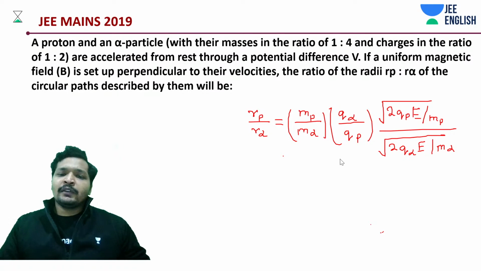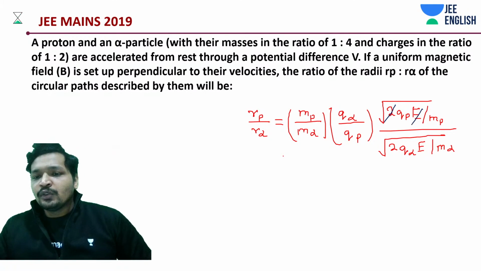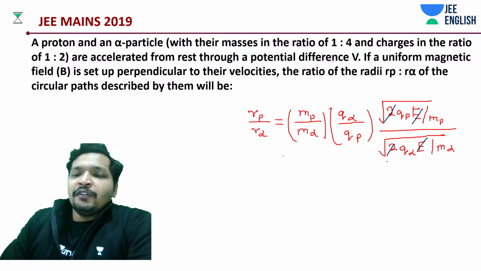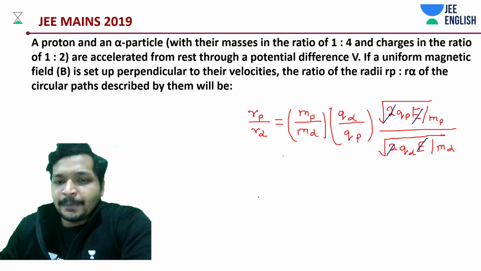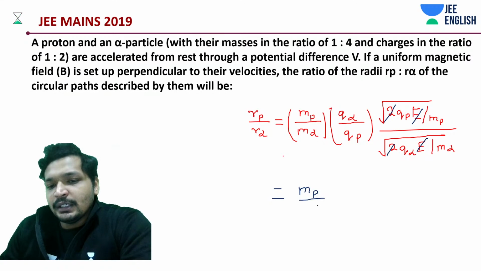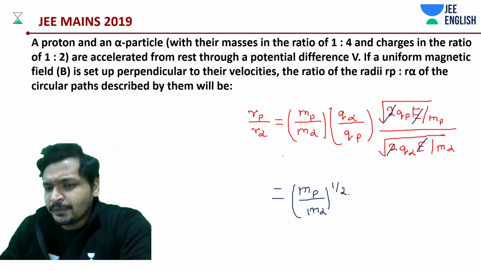Okay, don't worry, whatever has been written in the last slide is due to some technical issues. 2 gets cancelled out, E gets cancelled out, and what do we have finally? We have something like, this is 1 by, right? So this is going to be to the power half, Mp divided by M alpha. So if it's half in one place, even in the other place it's going to be half.